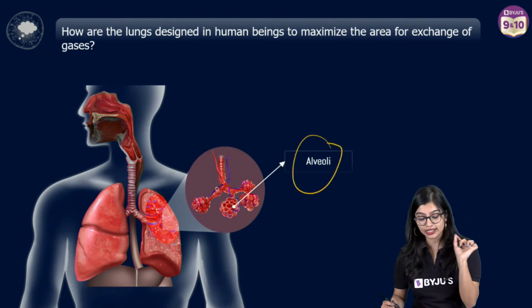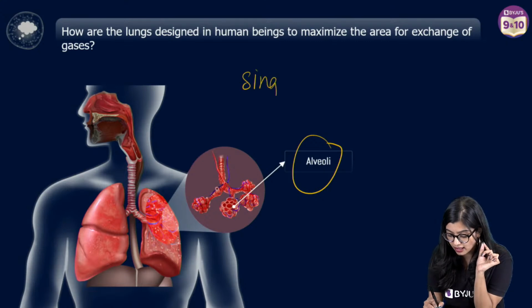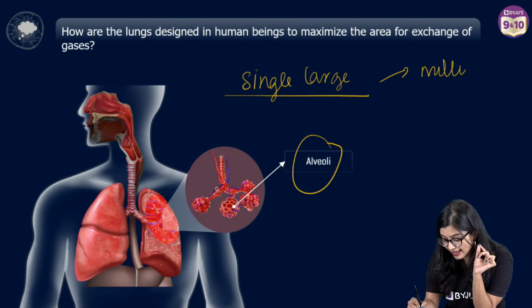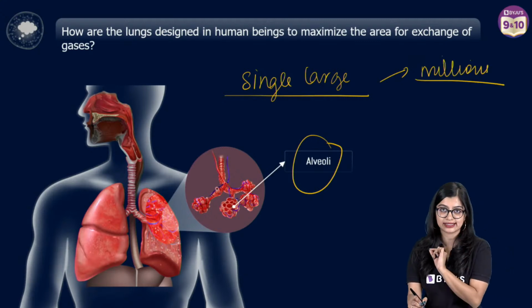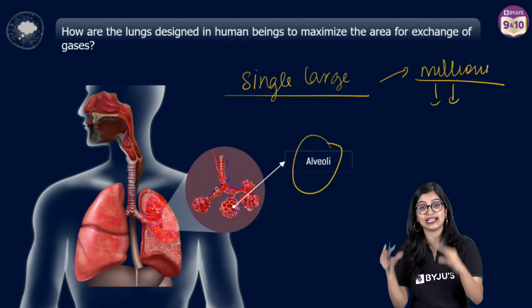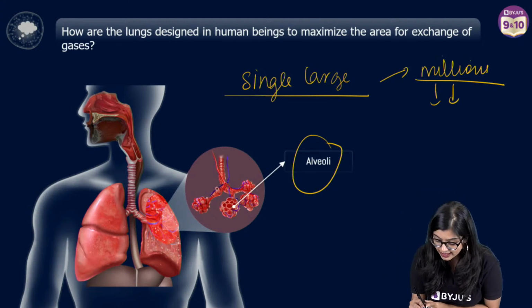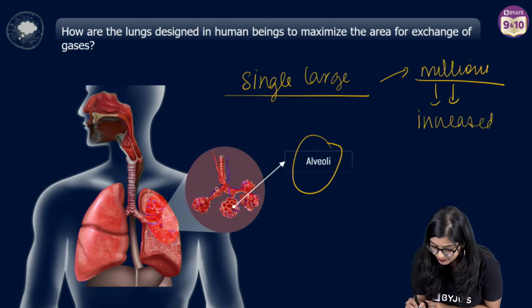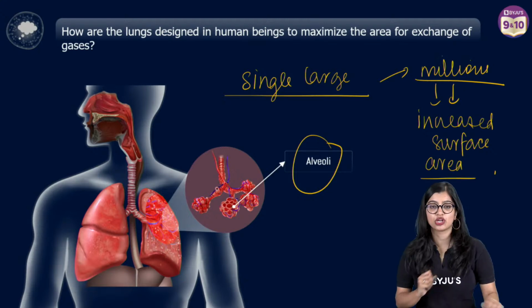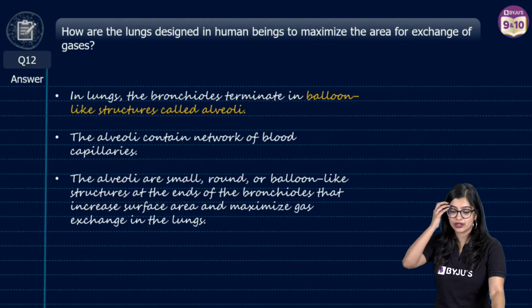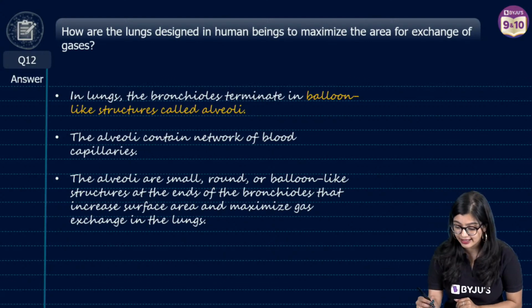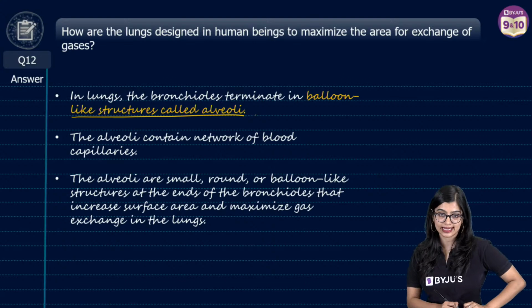Now, of course, if you notice, we know that we don't have one single large alveoli, but rather we have millions of small, tiny air sac-like structures. The reason being that because we have small but many air sac-like structures, they provide increased surface area for absorption, right? Which is why, in the lungs, the bronchioles end in these air sac-like structures called alveoli.